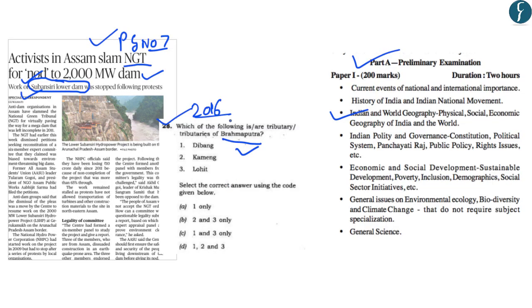Now if you look at the question which was asked in 2016, it reads, which of the following are tributary or tributaries of the river Brahmaputra? And the options given are Dibang, Kameng and Lohit. And the correct answer here was D, that is all the three are the tributaries of Brahmaputra. So this question highlights that important tributaries of the major rivers of India can be asked in your preliminary examination. So you should prepare the important tributaries of all major rivers of India from the NCERT. With this, let's move to the next article.